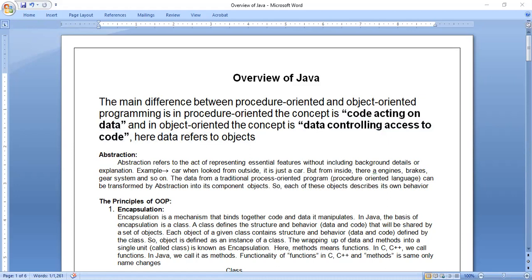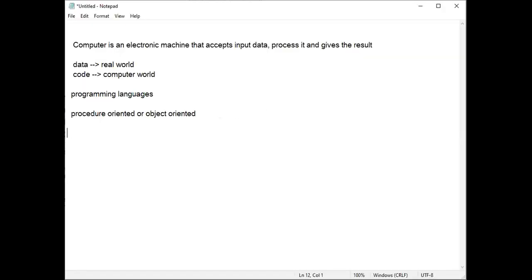So when we consider programs in procedure oriented and object oriented, the main objective is to develop software which should do some task for users. Whether you write the programs in procedure oriented or object oriented, it should do some task and do some favor to the users. That is okay, but what we have to understand is, in procedure oriented, what is our main focus, and in object oriented, what is our main focus.